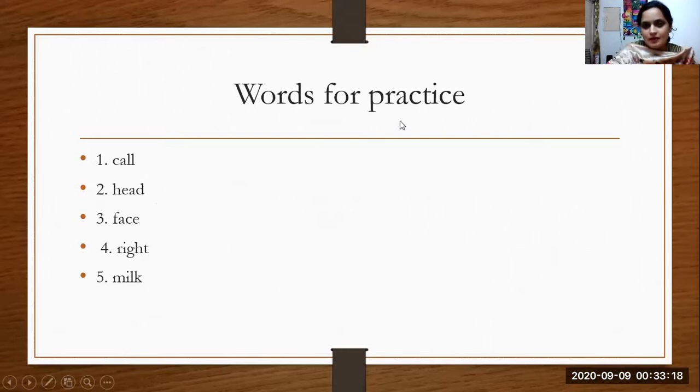Is it clear? Okay, let me revise again. Noun, when we say the name of something, then that word is acting as noun. Verb, when that shows some action, okay, and we use some particular word in that sense, that means that is used as verb.